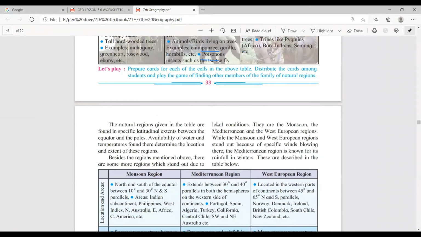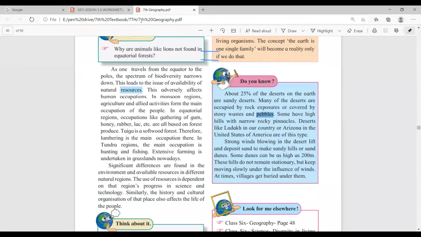I'm showing you where it is. 36 page. See here, it is 36 page number, and see, many of the deserts are covered by rocks and pebbles. Okay, pebbles means rounded stones. They are called pebbles. They become round because of the force of water. Okay, so answer will be